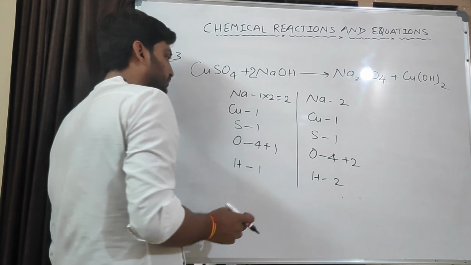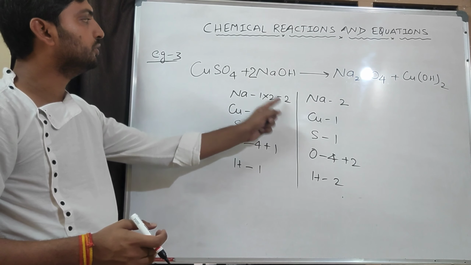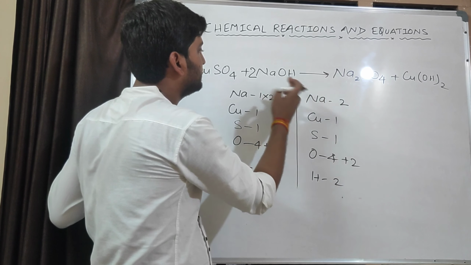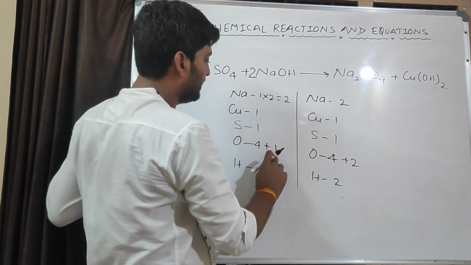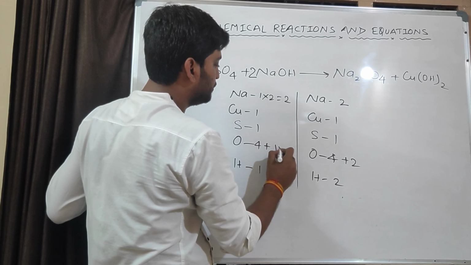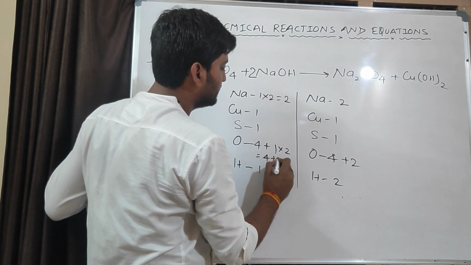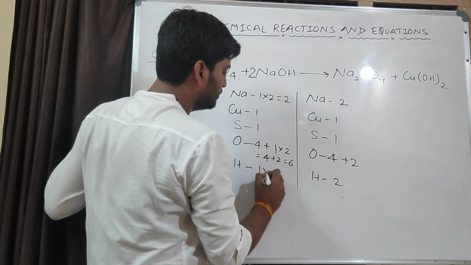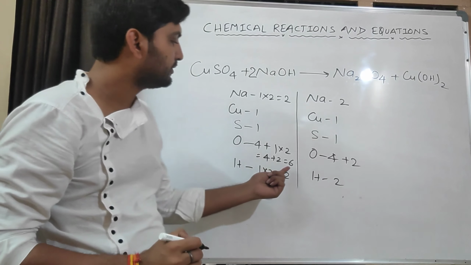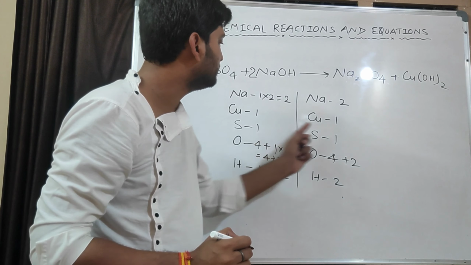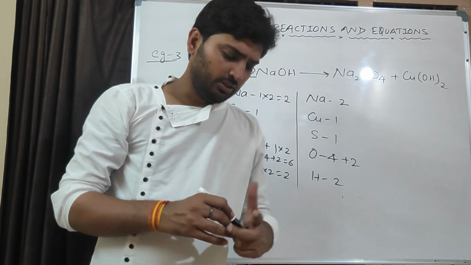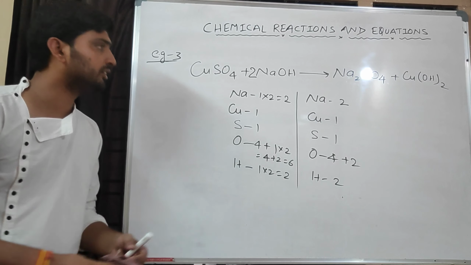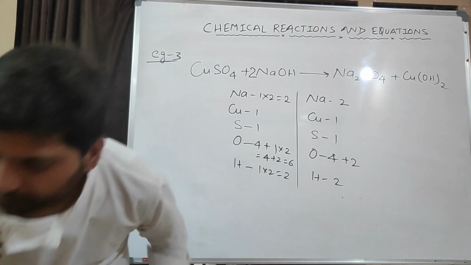H into 2, 2. So what we need to do is first balance this Na 2, so we will multiply it here. You got it? Now due to this multiplication, what happens? Oxygen also, this single atom, also becomes 2. So 4 plus 2 is 6. And this single hydrogen also becomes 2, because 2 into 1 is 2. Now see, 6, 6, 2, 2, 1, 1, 1, 1, 2, 2. Which method is easy? You can follow it. Okay? Copy it or just take a screenshot.